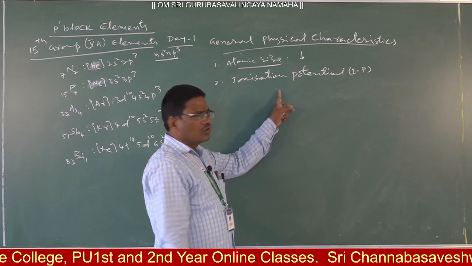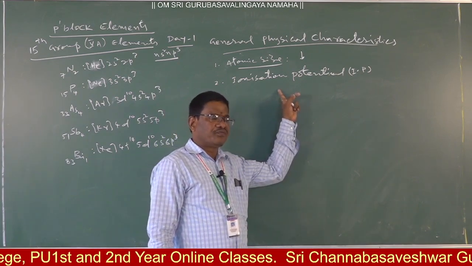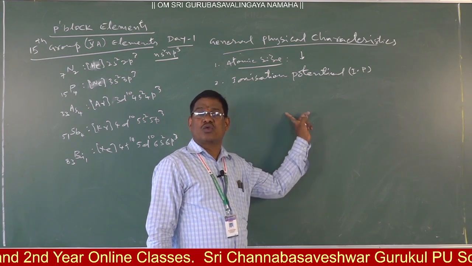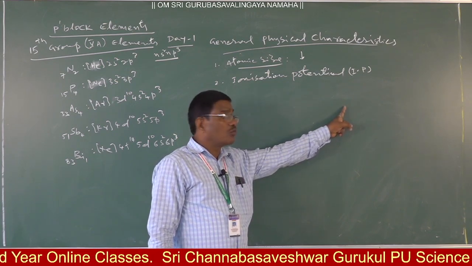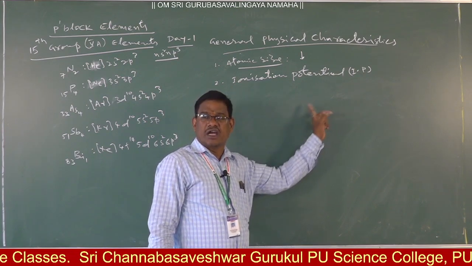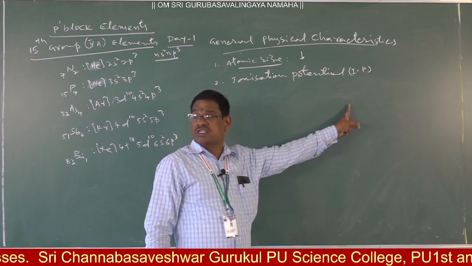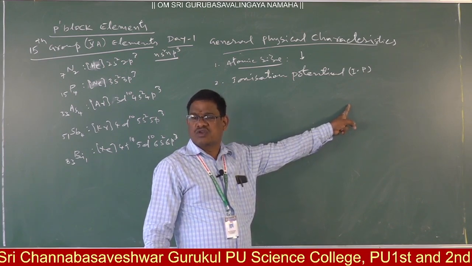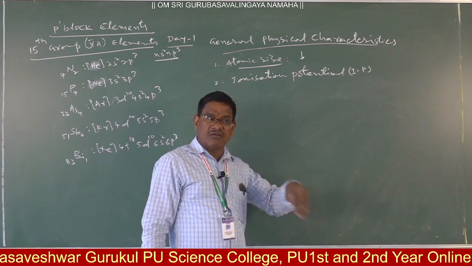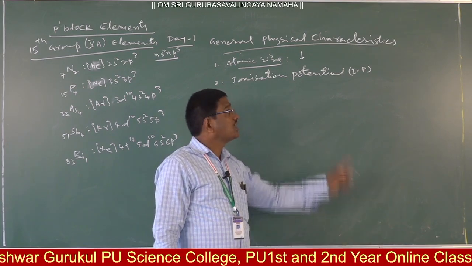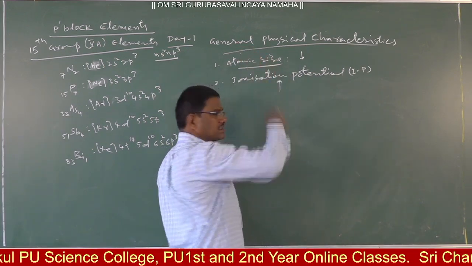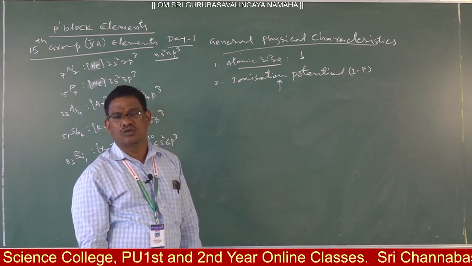Now if the size is more, the attraction of that electron by the nucleus decreases. Whenever the outermost electron is weakly attracted or weakly controlled by the nucleus, the energy required to remove such an electron will be less. Therefore as we move down the group, the energy required to remove an electron decreases. Thus, ionization potential values decrease down the group.